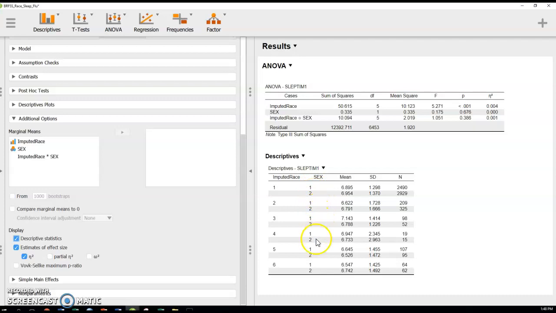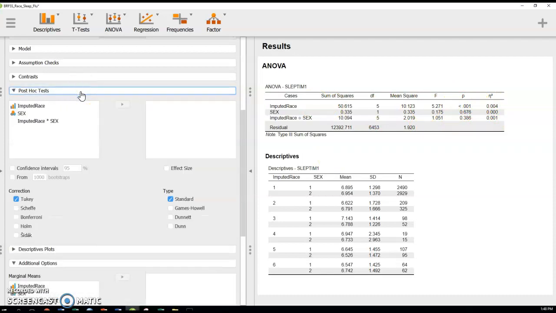So you can see I really have 12 different groupings in my sample. I have the white males, the white females, and so on, 12 different. And I have the average number of hours of sleep for each of those groups right there. This doesn't run any significance. It just gives you those descriptives. But I do want to run some significance follow-up to these, and that would be found in the post-hoc tests.